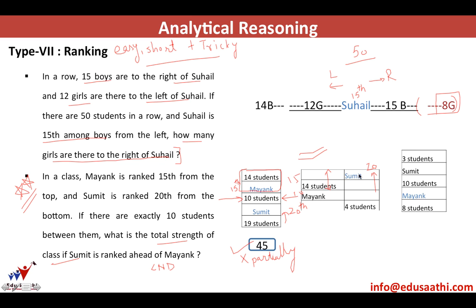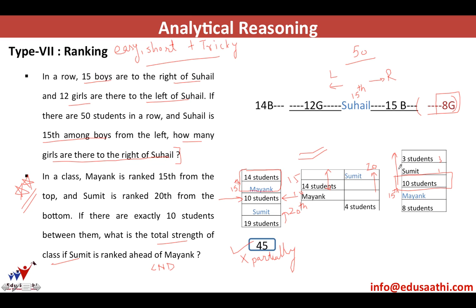So the correct option for that would be Sumit is ranked over here and Mayank is over here. If we count, there should be 15 students above Mayank, and among them one should be Sumit. So between Sumit and Mayank there are 10 students. This is given to you. Instead of having Mayank and Sumit, we are having Sumit and Mayank. Above Mayank there are 14 students. Mayank is ranked 15th from the top, so 10 plus 1 plus 3, we have 14 students above Mayank, in which Sumit is also there.